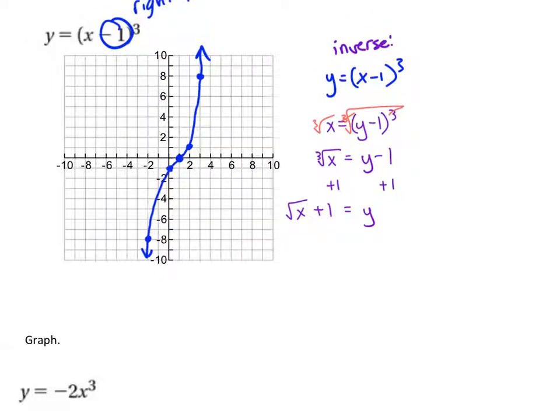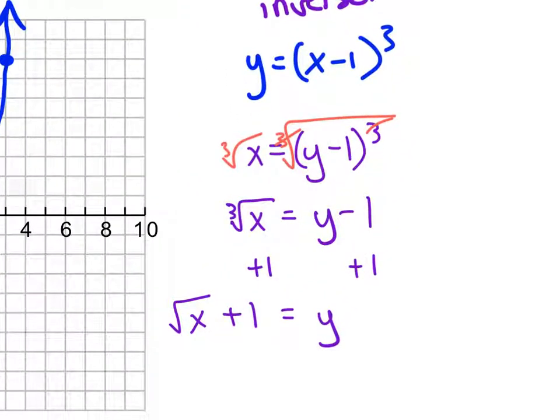Okay, so there's my original in blue, the original function. And then I've done some inverse work here. All right, to get rid of the cubed, I have to cube root. To cube root there, and that cancels out the cubed.